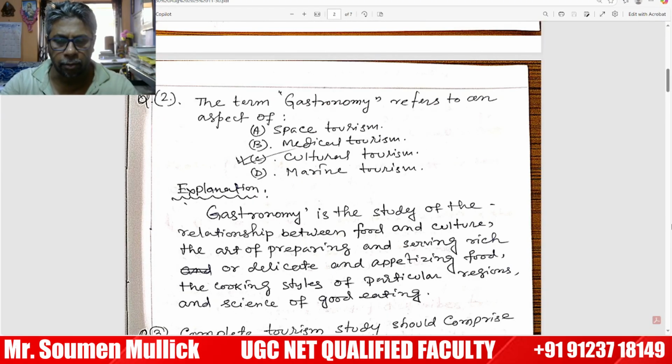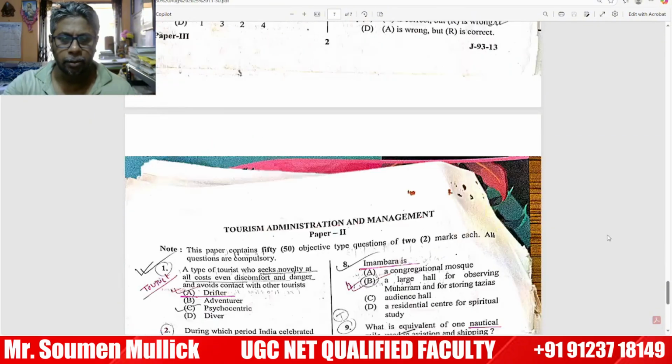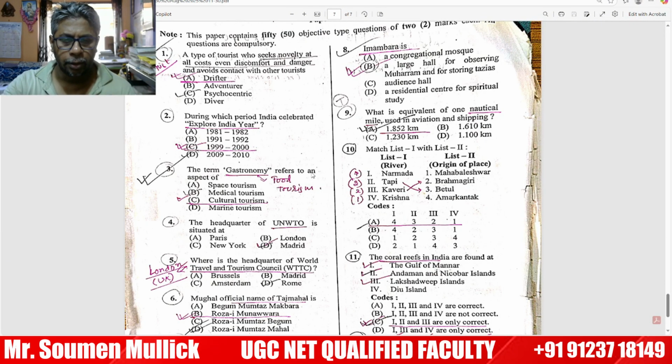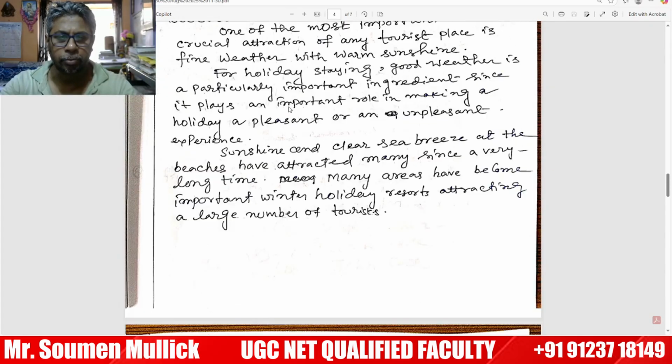It would be our next question. The term gastronomy referred to an aspect of, they have given the options: space tourism, medical tourism, cultural tourism, and marine tourism. So gastronomy, before that, the question on gastronomy.